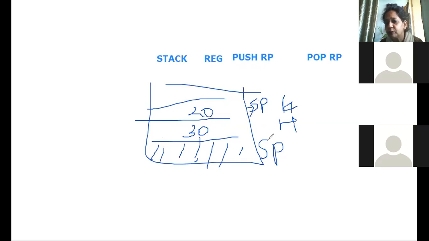So SP becomes SP minus 2 when you use the push instruction, and with the pop instruction the things will be taken out. Actually, they remain in the stack only, but they are popped out and stored in the HL register. I think we had done up to this last time.